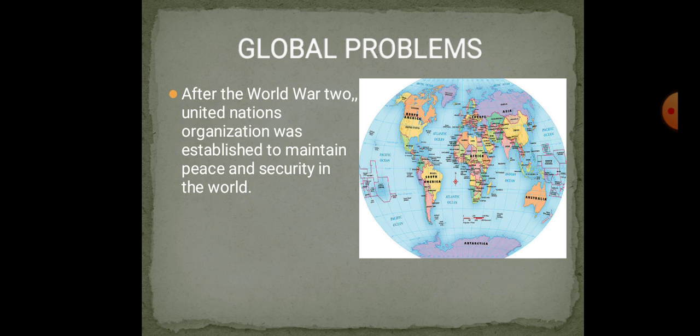All these countries, different countries, have different governments and different culture, tradition, language, and so on. And just as every family has problems, every nation also has problems. Take the example of India. You have already learnt in the first chapter of political science that India has various problems like poverty, unemployment, communalism. Like that every country has its own problems. And if we take the world, global problems are also there.